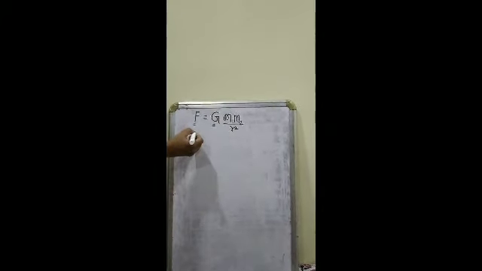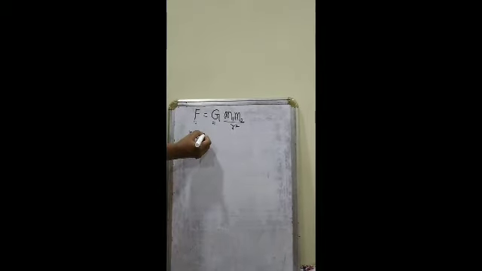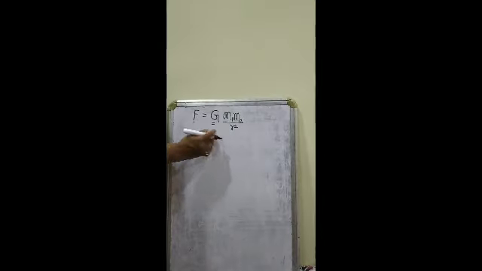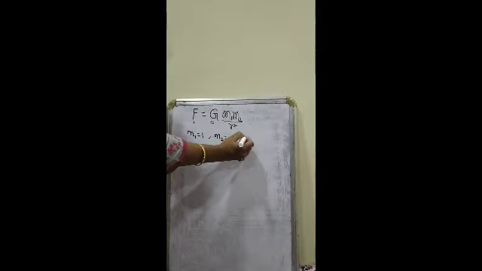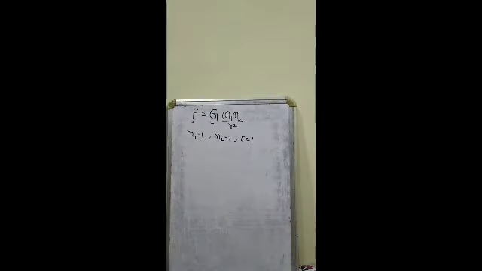Now, consider that the masses acting on the object are unity, that is m1 is equal to 1, m2 is also equal to 1, and R is also equal to 1. So let us consider that m1 is 1 kg, m2 is 1 kg and R is equal to 1 meter.